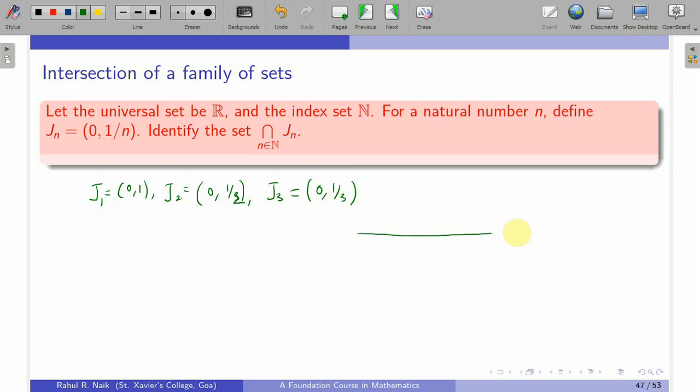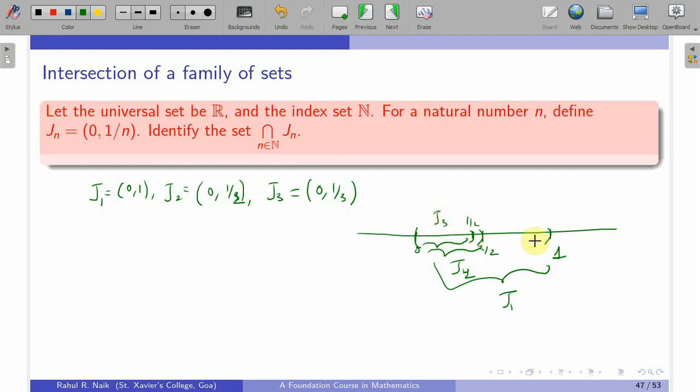Geometrically, J1 starts from 0, and the biggest interval in this sequence is (0, 1), and then it keeps on shrinking, keeping one end fixed. The next, J2, is up to half, J3 lies somewhere here, and it goes on.